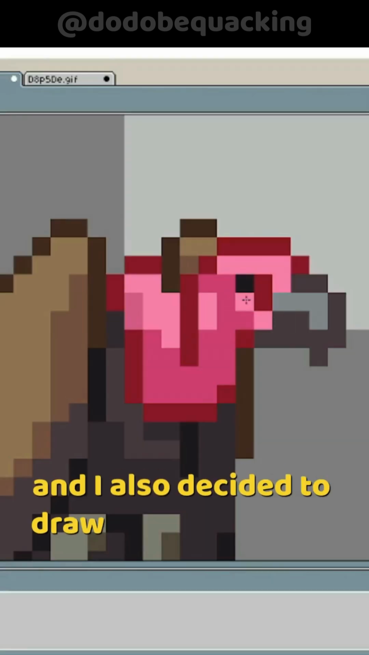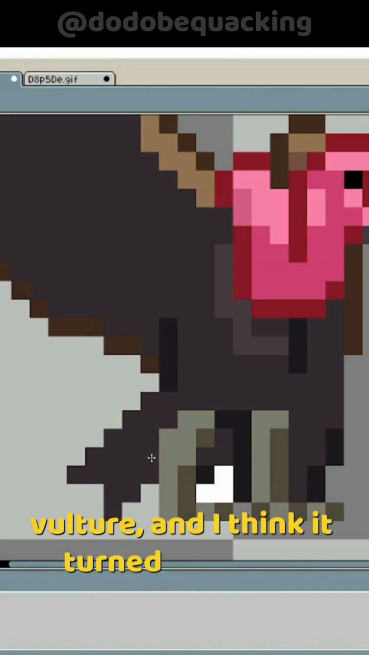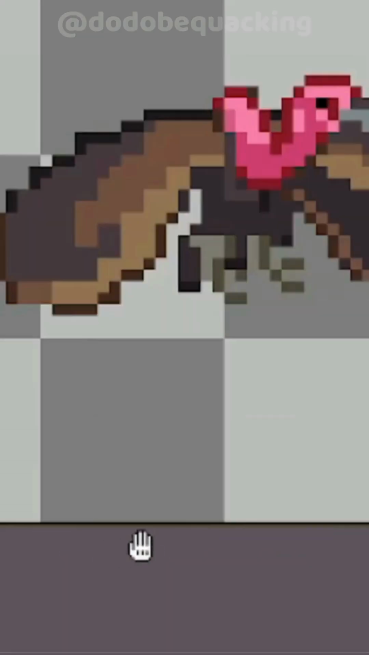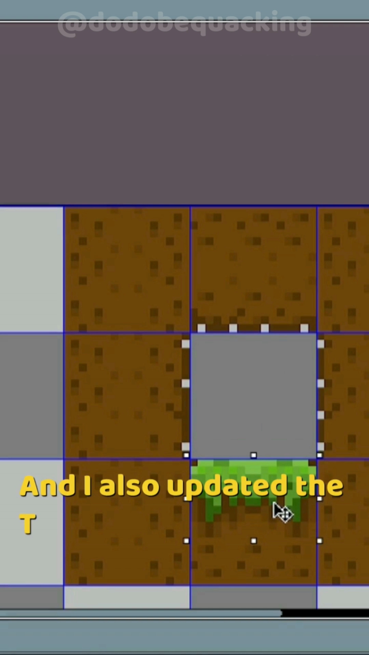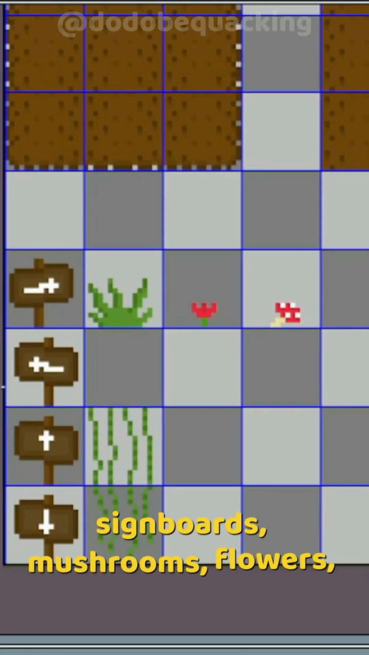And I also decided to draw a flying enemy, and the animal that I went for was a vulture, and I think it turned out to be pretty cool. And I also updated the tile set for the game, as I added some new features like signboards, mushrooms, flowers, etc.